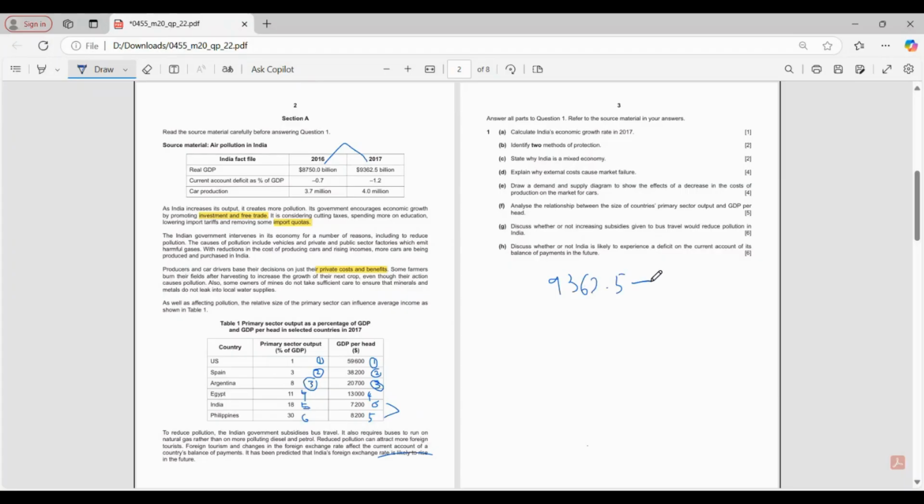9,362.5 minus 8,750 divided by 8,750 into 100. I see. So what is your answer there? 7%. Perfect. Good. Identify two methods of protection. So here we are talking about import barriers. Tariffs and quotas. Perfect.